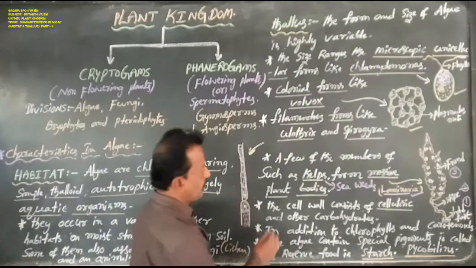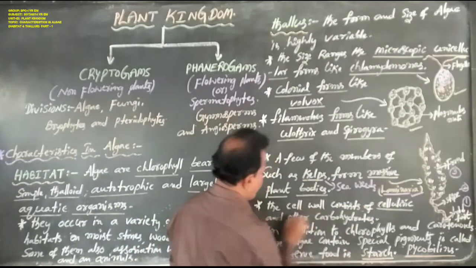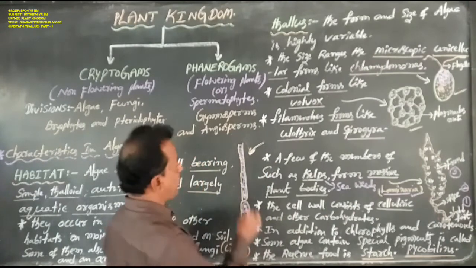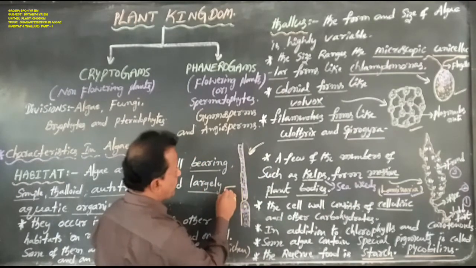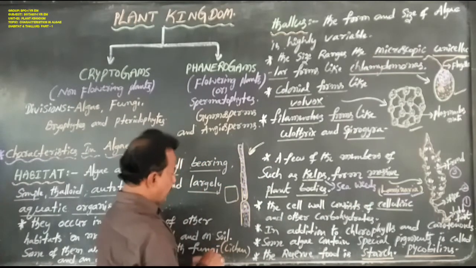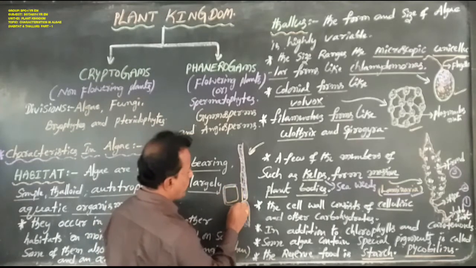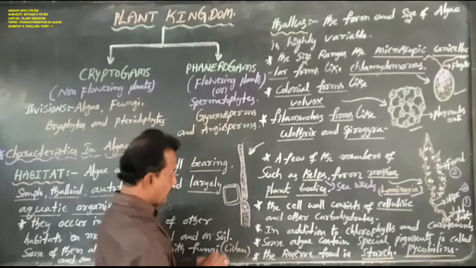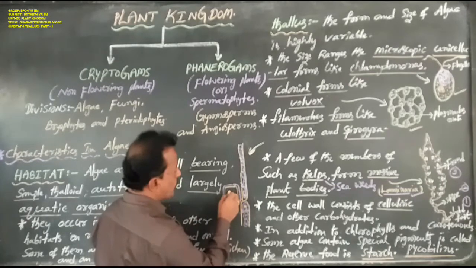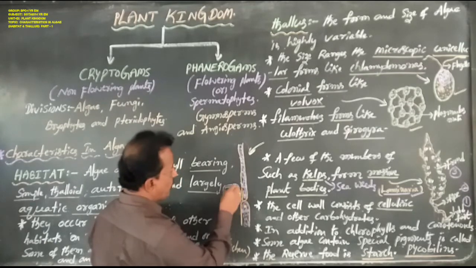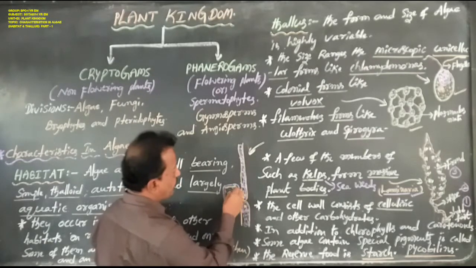Okay now. And the cell wall consists of cellulose and other carbohydrates. So this is a cell and this is the cell wall. The cell wall consists of cellulose and also other carbohydrates. Each cell contains a well developed nucleus as well as cytoplasm.